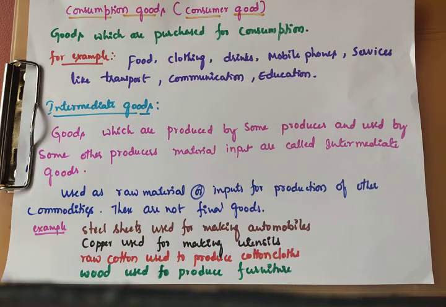Then semi-durable goods. These goods have an expected lifetime of use of 1 year or slightly more. They are not of relatively high value, unlike durable goods. Examples: clothing, furniture, electrical appliances like fans, iron box, hot plates, crockery.